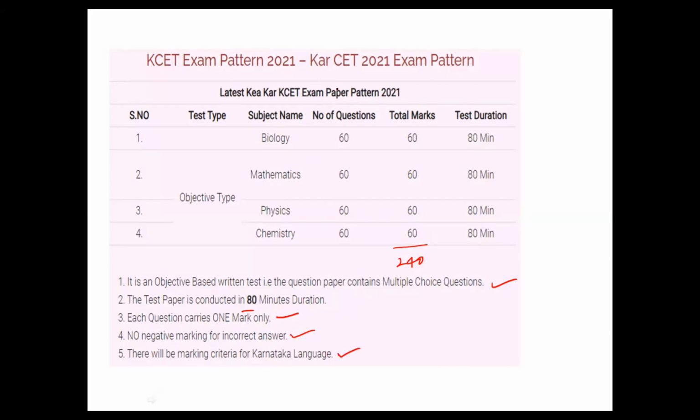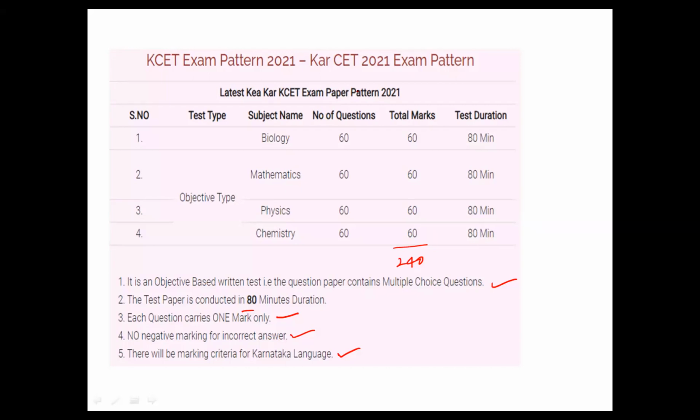One more thing: there are no negative marks. So out of 60 questions, if you know only 50 exact answers, you can answer those first. For the remaining questions, no need to leave them, guess the answer. That is my suggestion. Why? Because there is no negative marks, sometimes the guess will be correct and you get the marks. Why lose the marks? Better to attend all the questions. Don't leave even one question.